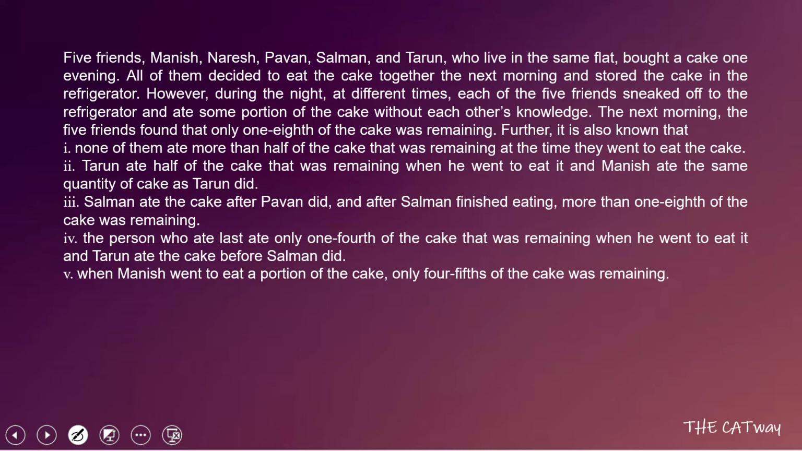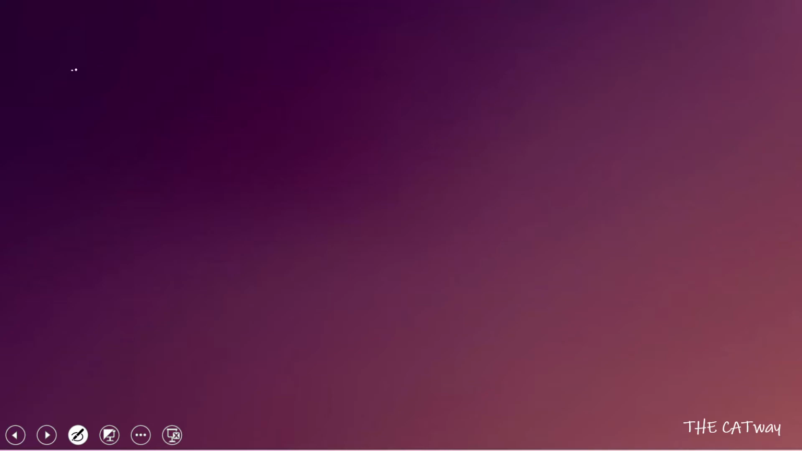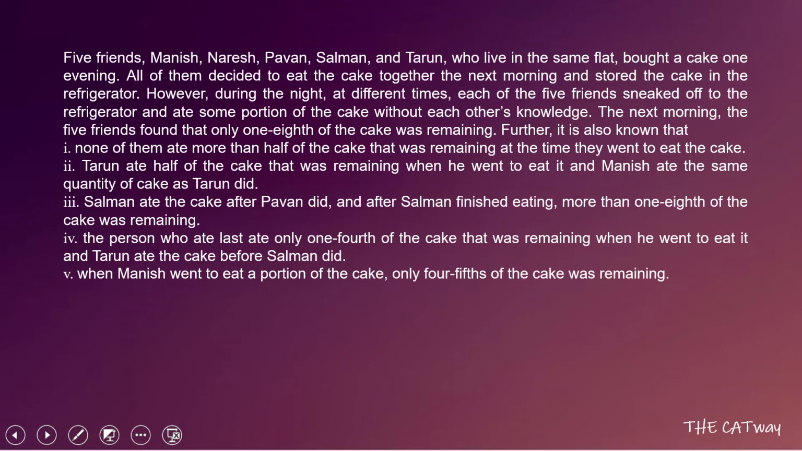So after reading all these statements, we are clear of a few things. The first thing we need to find is the order in which they ate the cake during the night time, and after that the quantity of cake, that is, what portion of cake each one of them ate during the night. Okay, so let us start with our first statement.